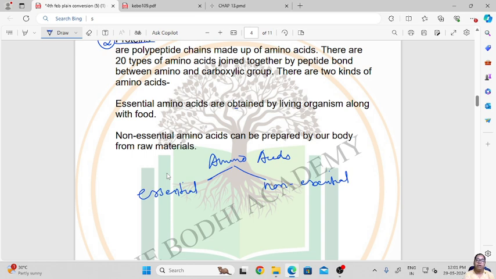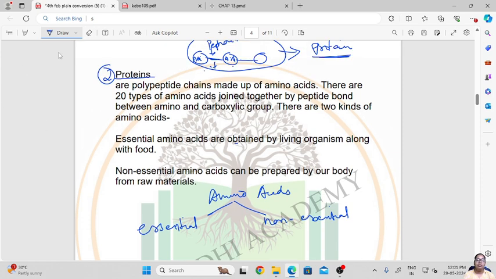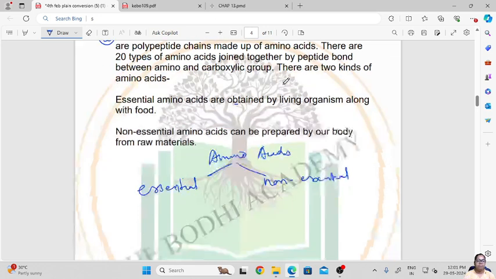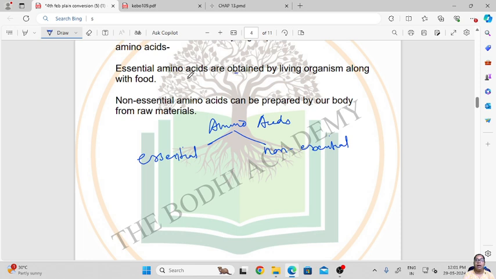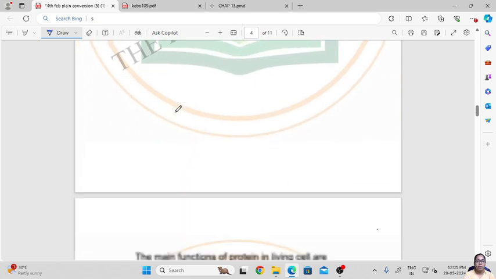So essential amino acids are the ones taken in by our body through food. This is how the structure of protein is: amino acids joined by peptide bonds form a long chain of protein, made up of essential and non-essential amino acids.